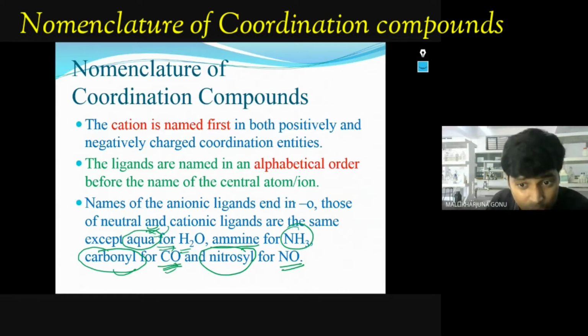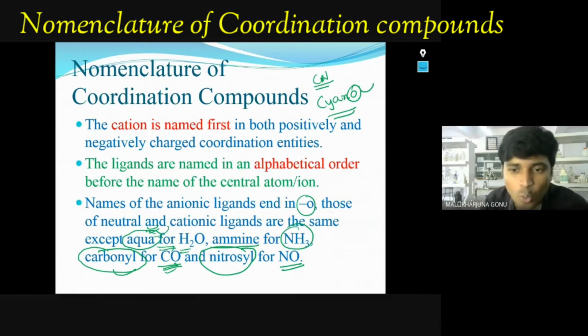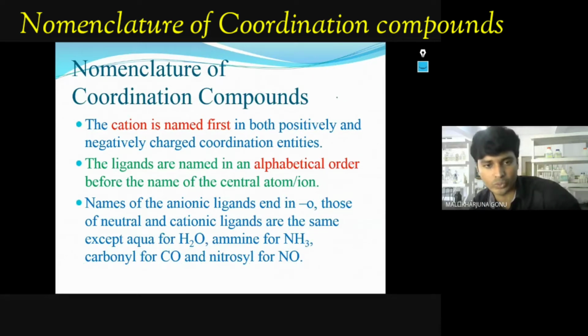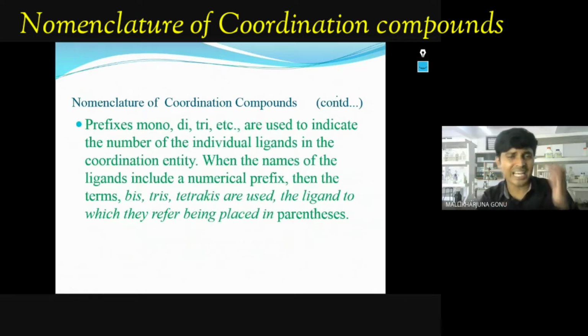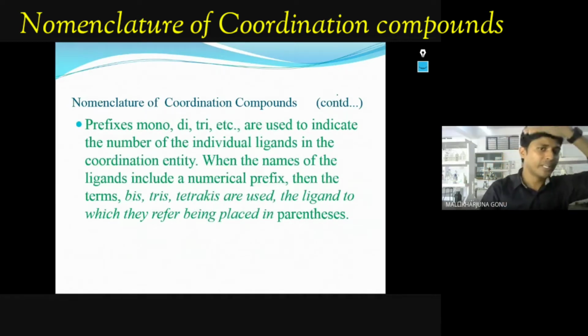For anionic ligands, what do you have to do? You have to add o at the end: chlorine becomes chlorido, bromine becomes bromido. For example, the CN cyanide group ends up as cyano. That is the meaning of this point. IUPAC has set some defaults like this.